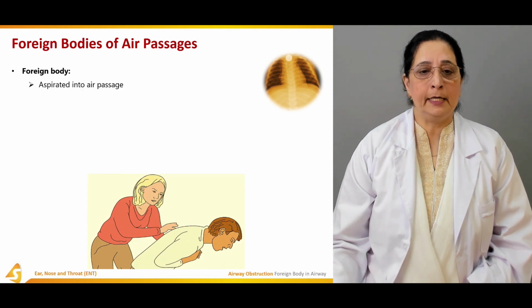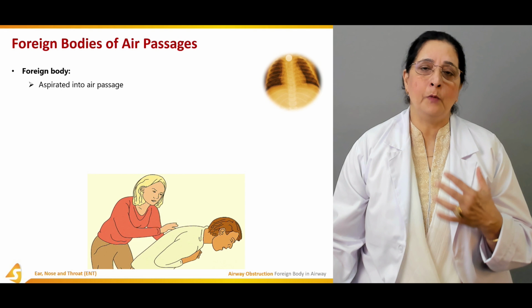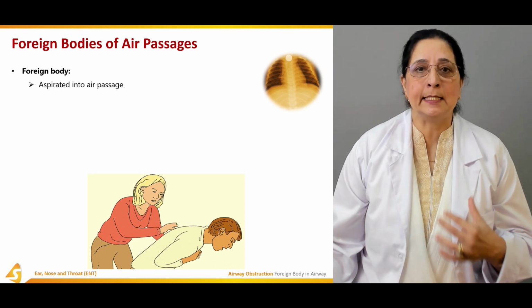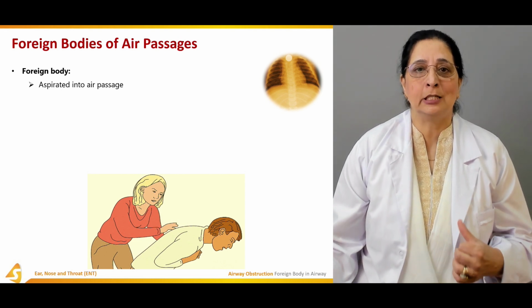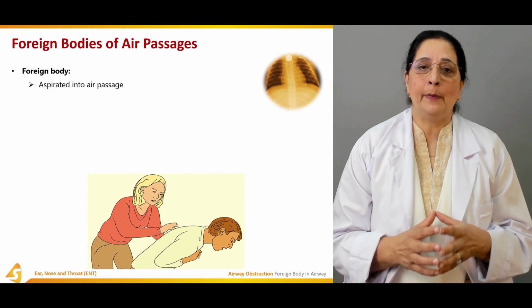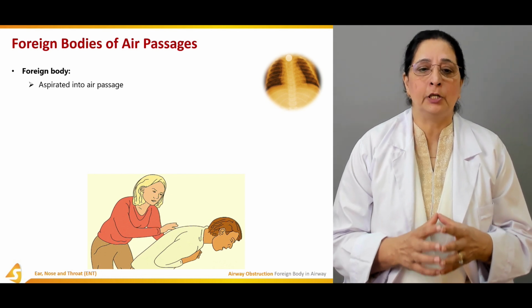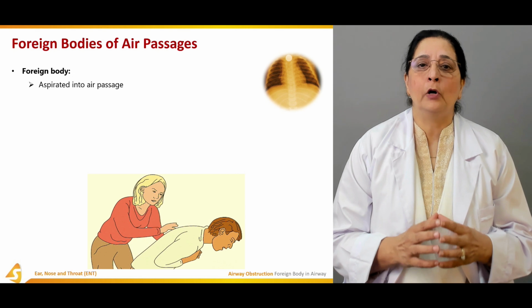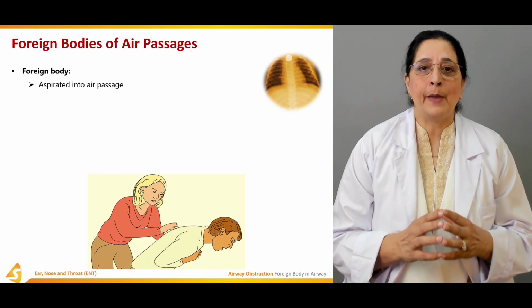We have how the foreign bodies get access into the airway passages. That is usually by the aspiration of the foreign body into air passages.